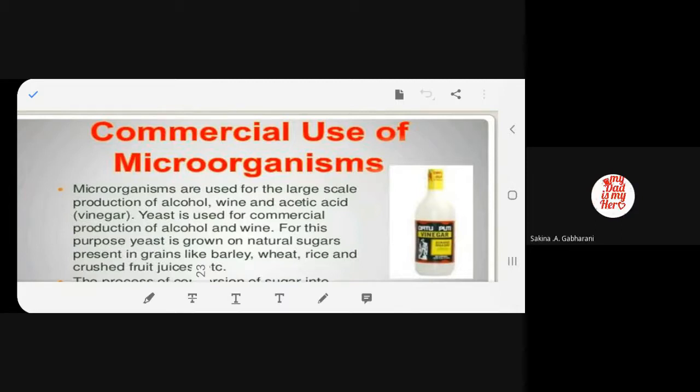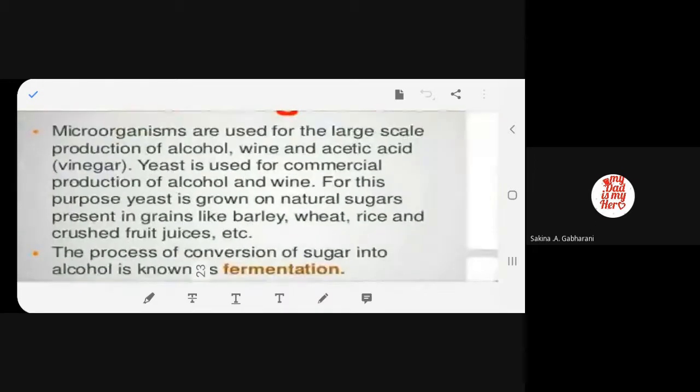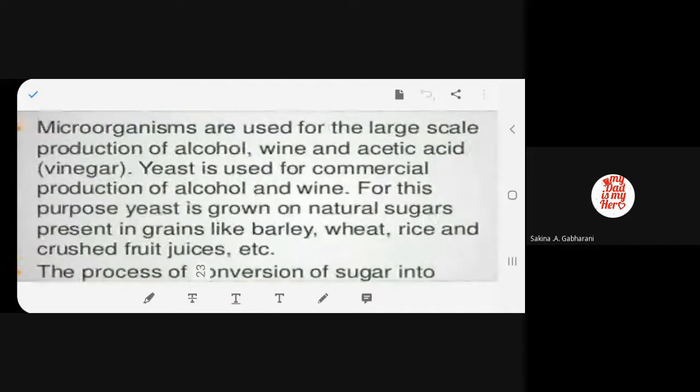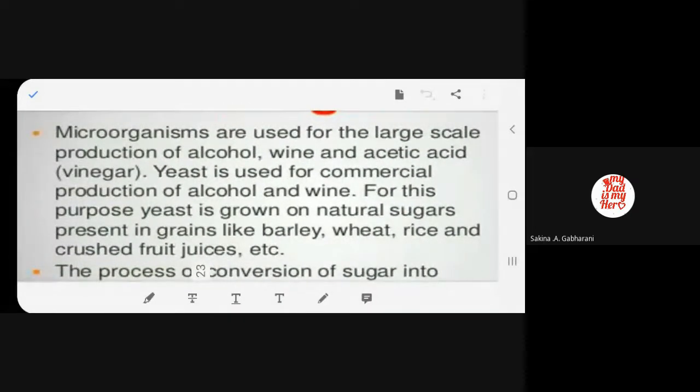Yes, ma'am. Okay. Now we know the harmful, not harmful, sorry, we know the usefulness of microorganisms. Now this usefulness is used commercially so as to get the maximum profit. So let's talk about commercial use of microorganisms. Yes, beta, start. Read.